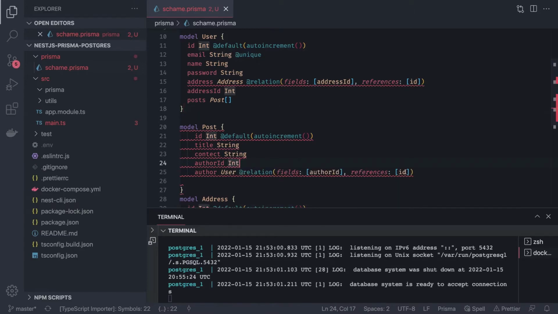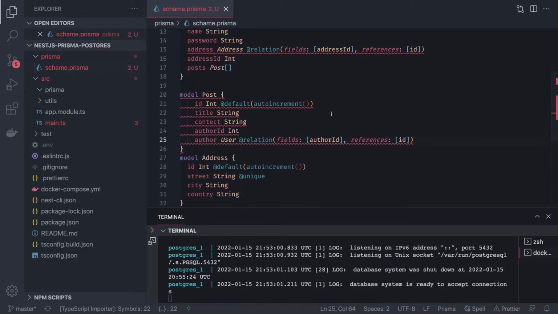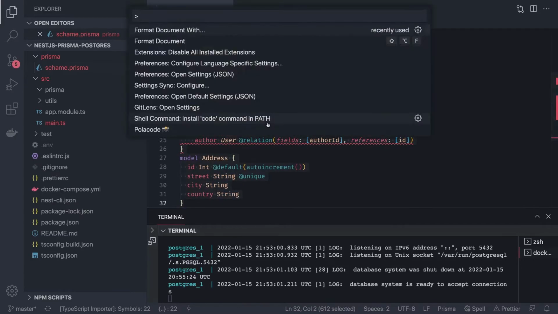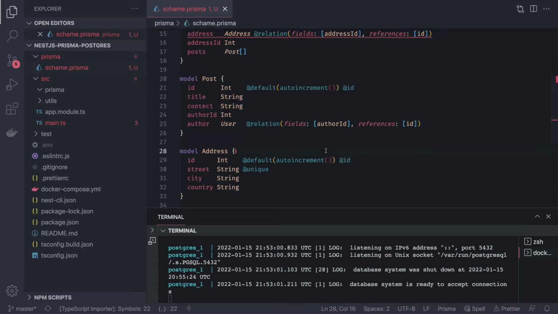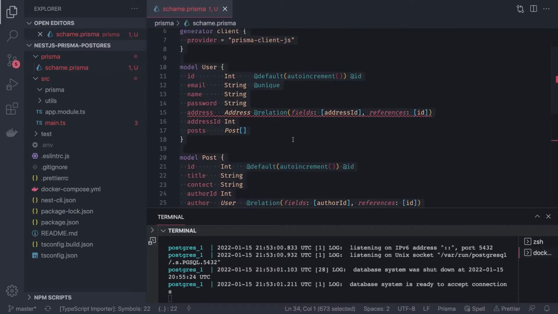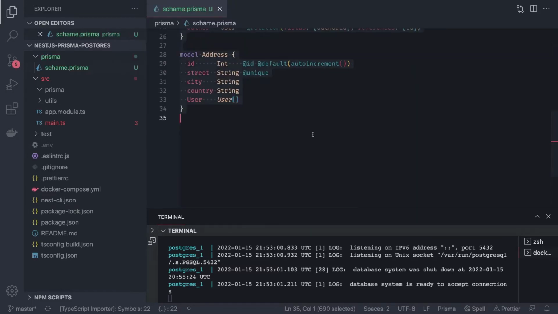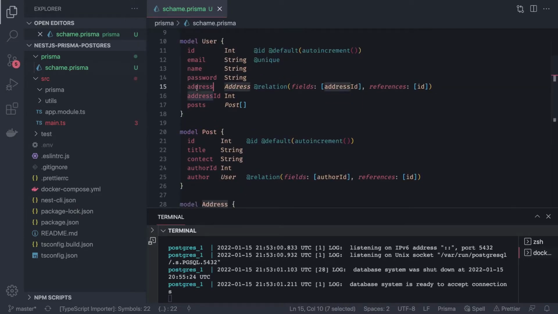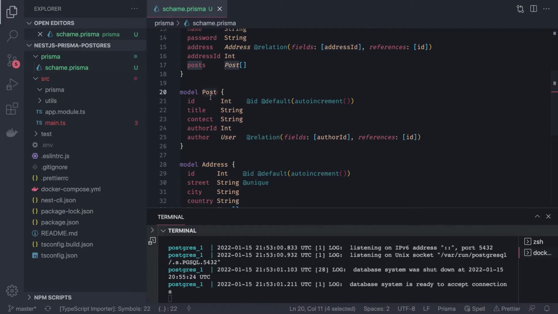Author id is integer. And now the last column, let's fix these things, what is missing here. Format with Prisma, same error propagated everywhere. Okay, everything looks good. There is an address, there is a post, post has an author, and then there is address id.